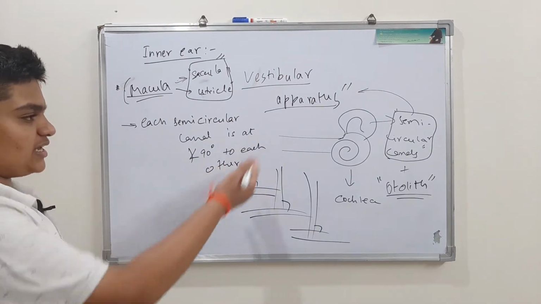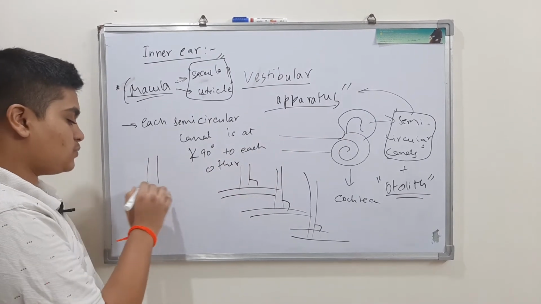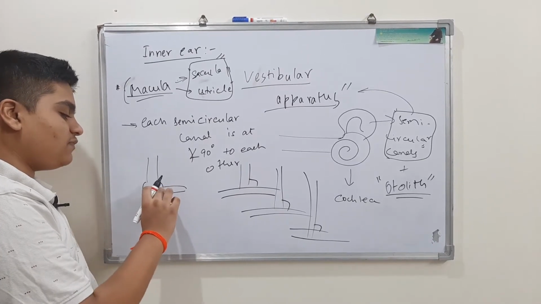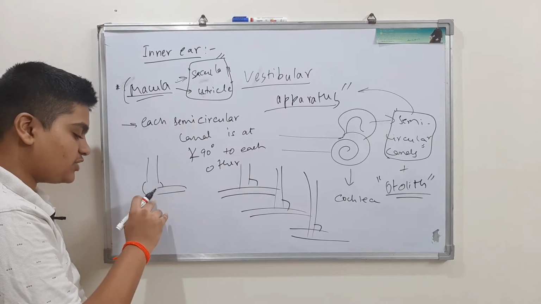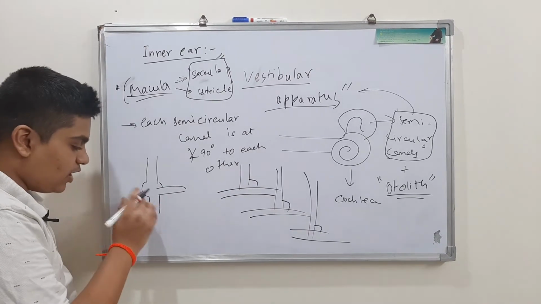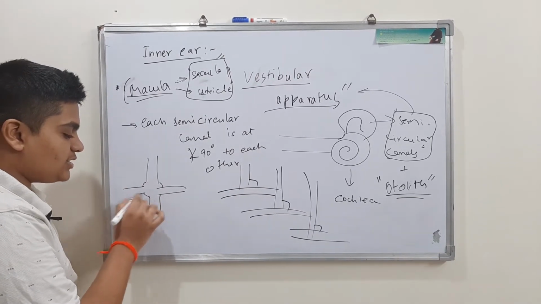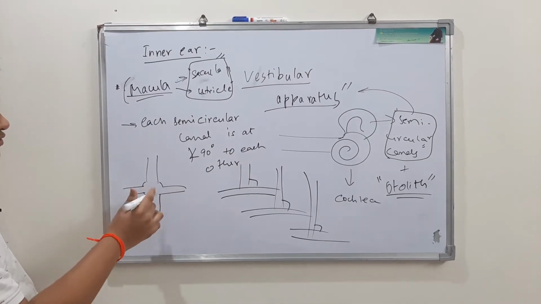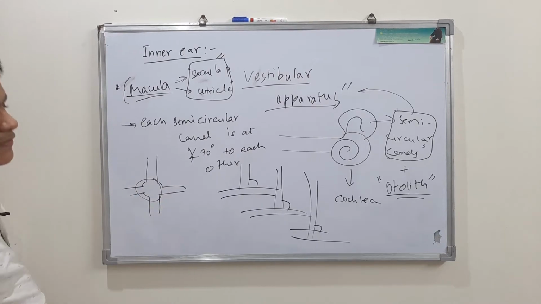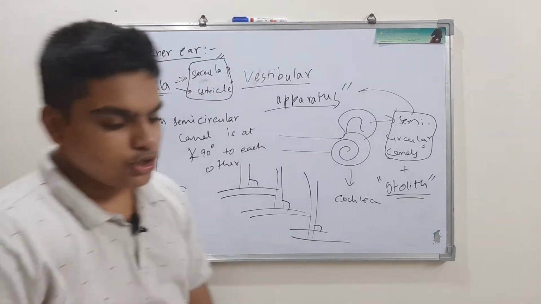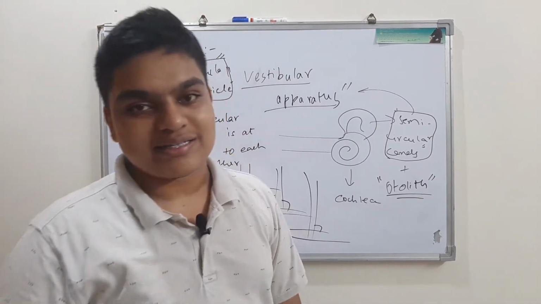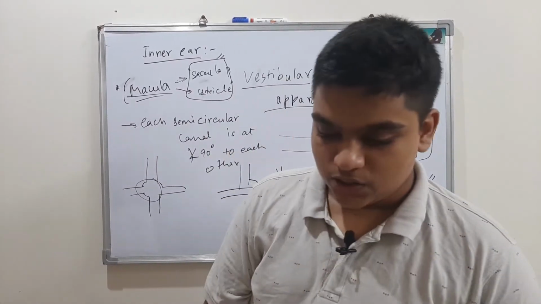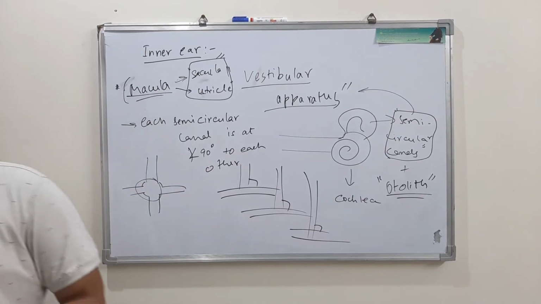The base of these semicircular canals is swollen like this. Any part, if you see there are connections and it is swollen, in biology you consider it as ampulla. If the base is swollen and if there are some connections to that base, you can call it ampulla. So that is called ampulla, the swollen base.